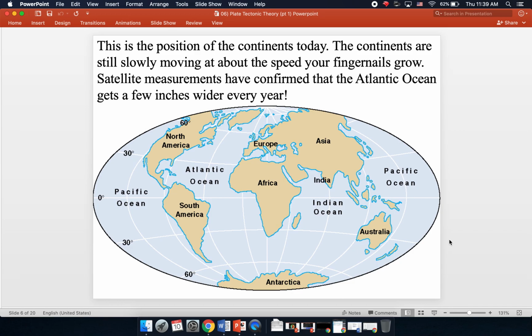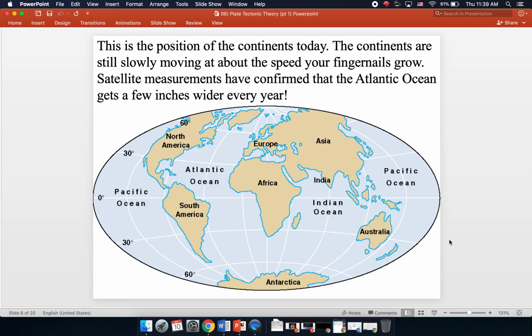Alright, now here are the continents as they are positioned today. They're still moving, but it's very, very slowly, and they've always moved very slowly, at about the speed your fingernails grow, or they say, roughly, a couple inches every year. Satellite measurements confirm this movement, and it's interesting to note that the Atlantic Ocean actually gets a few inches wider every year. So North America and South America every year get a couple inches further from Europe and Africa.